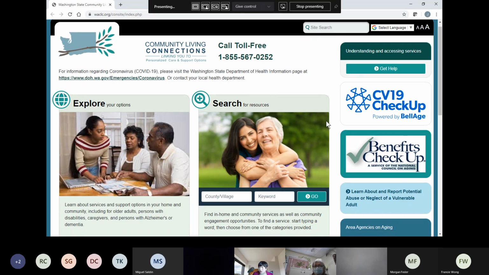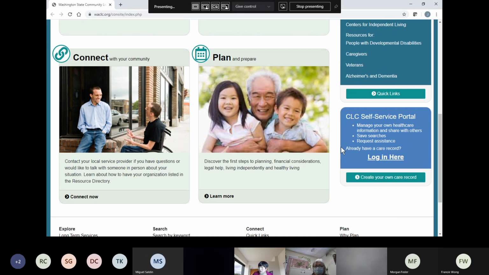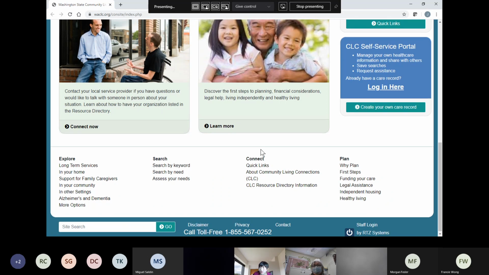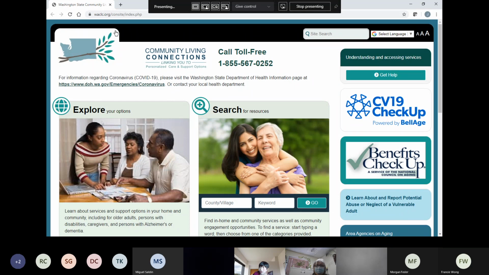And also if you scroll down a little bit, in the middle, it says login here, right? But this is not the link that you want to click. This is actually for the public. So for us, as you scroll down, I'm going to keep scrolling all the way down. See? If you click here, staff login, that is our login link. Okay, so this is the one that you want to click. Again, this is the GetCare website, GetCare login page, right?